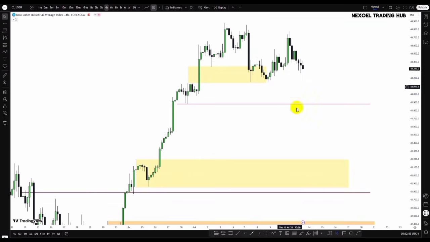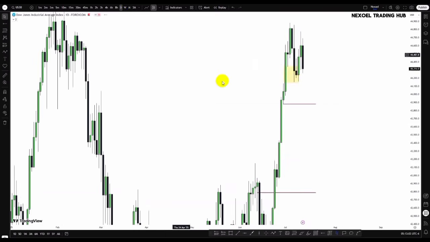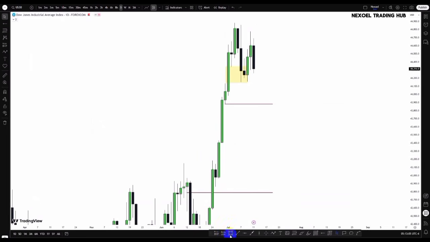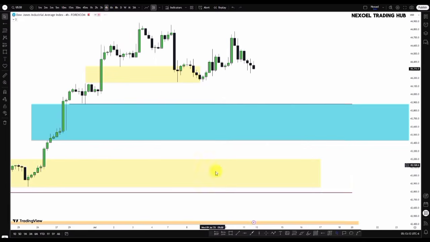This could just be a deeper fall. So I'll be working first with, let's get back to the daily time frame to mark out something. Let's look at this fair value gap here in the daily time frame within the weekly zone, and let's check that in the 4-hour time frame.